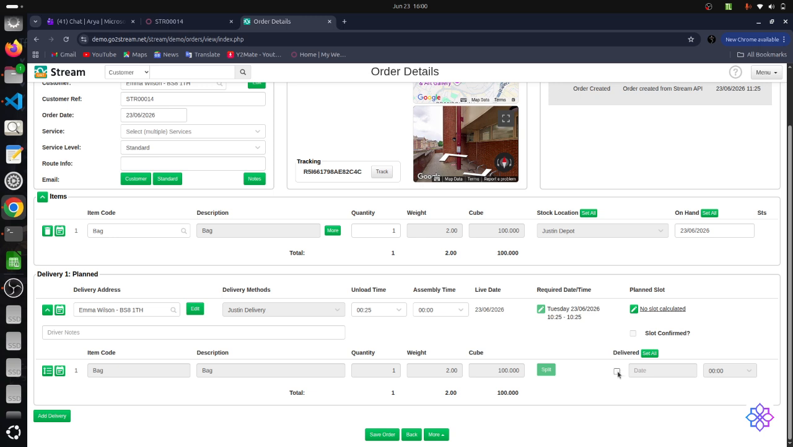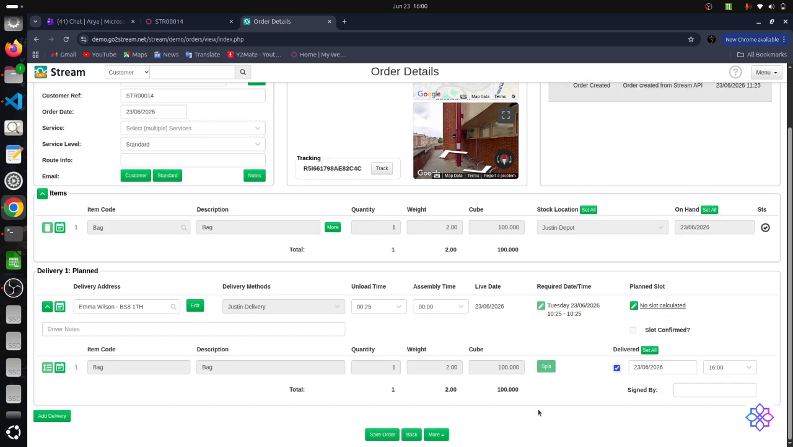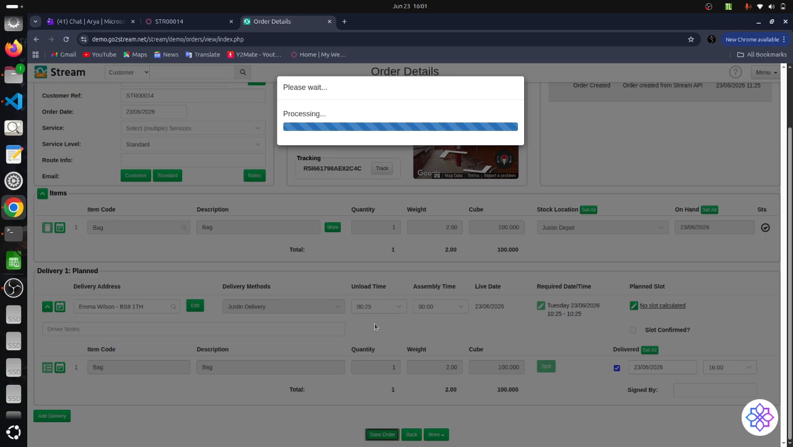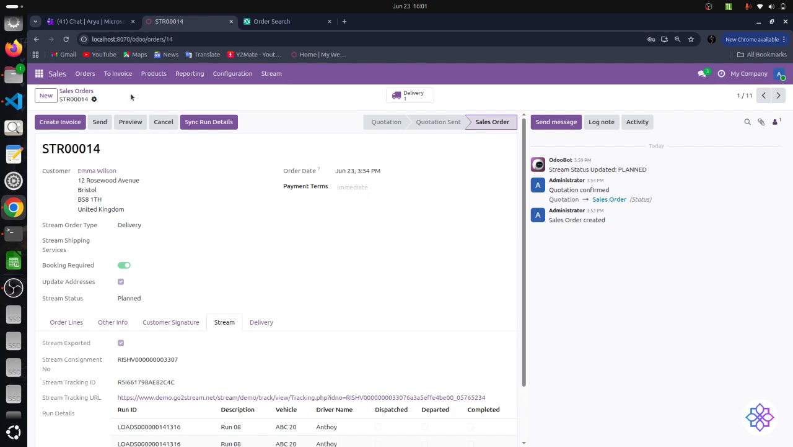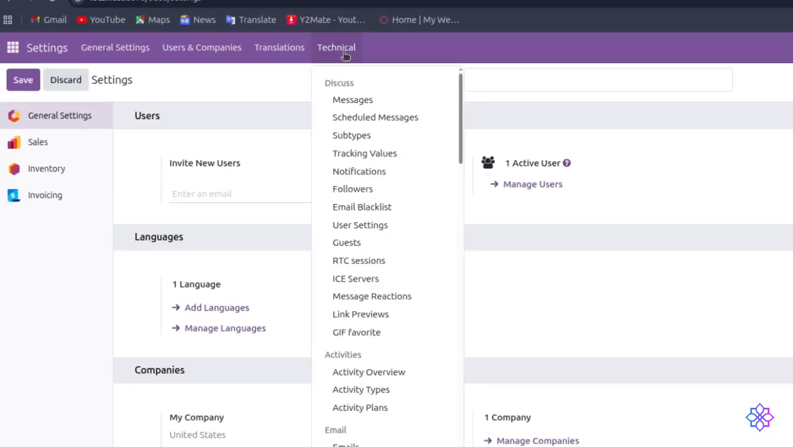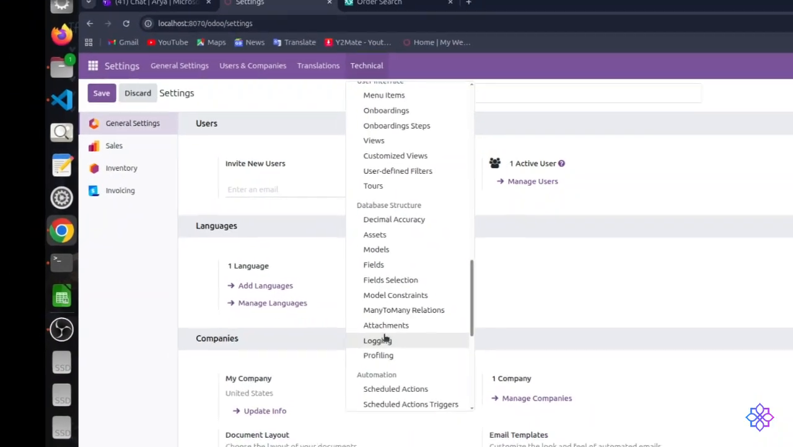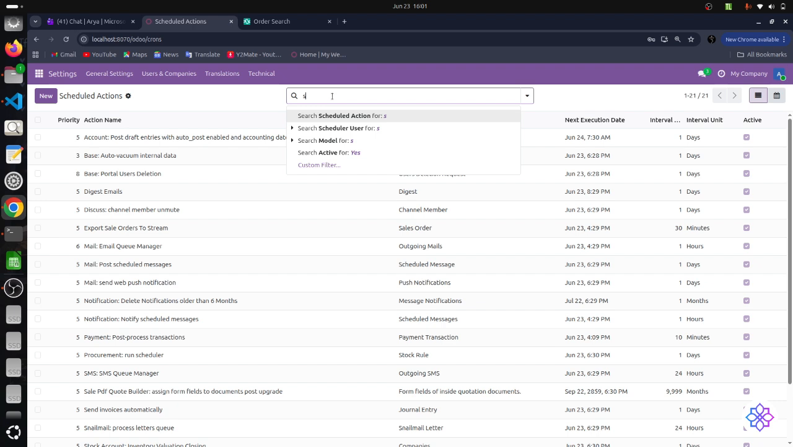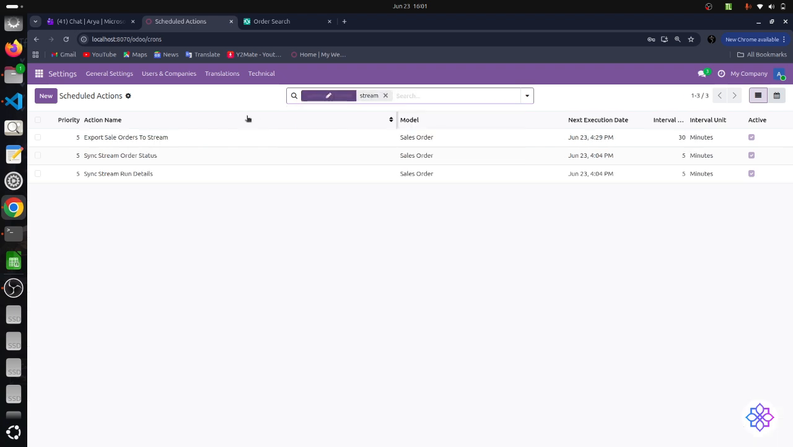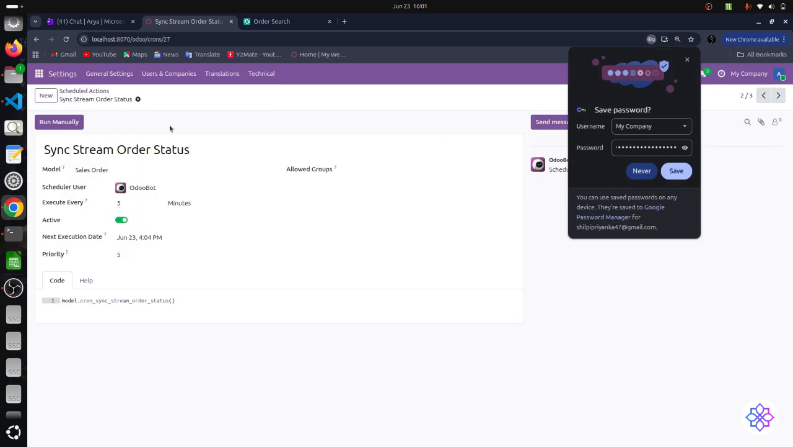Currently, the status of this order is planned. Let's change it to delivered. Just keep the delivery date and save the order. To get the order status changes, we don't need to do anything manually; it happens in the background itself. The scheduled action always runs every 5 minutes, which will fetch the order changes and update them in our Odoo. Let me show you that.